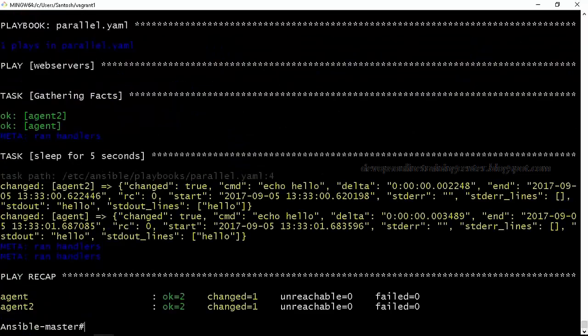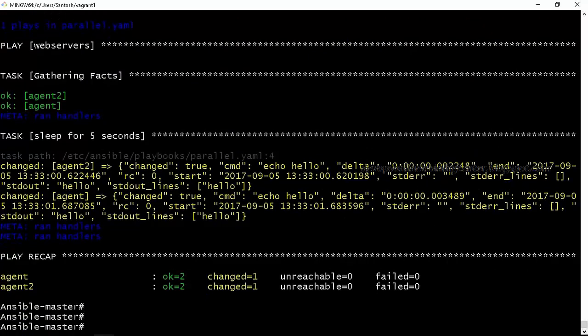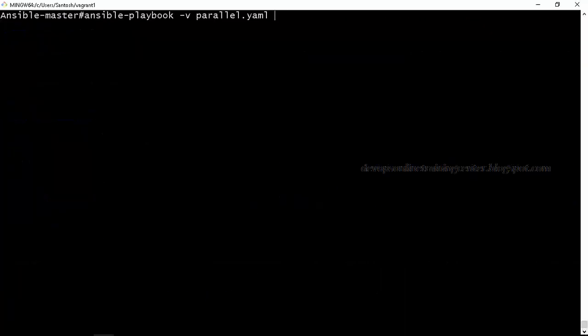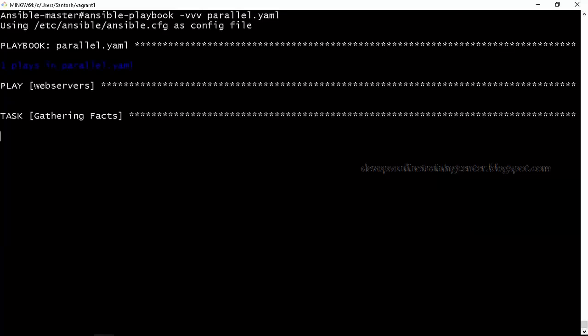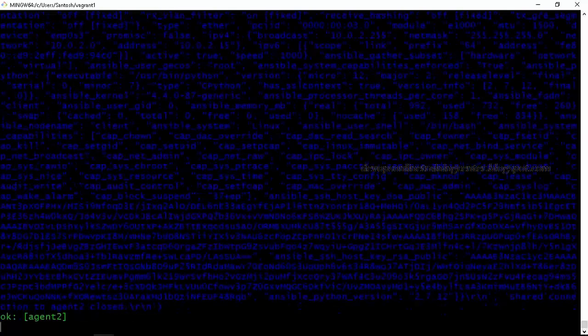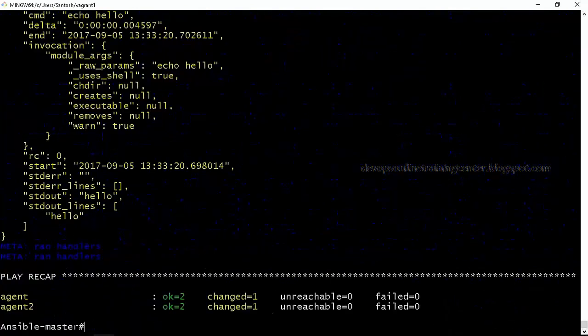Or if you want a little more debug, and this is the highest level of debug, if you want to know what is happening internally, how the things are called, we can use -vvv. This is the highest verbose mode. Is this clear? Any questions from today's class?